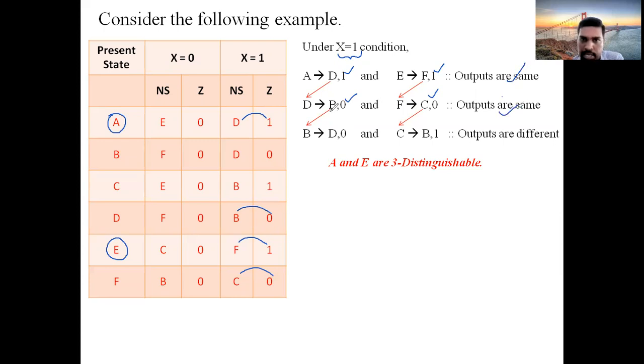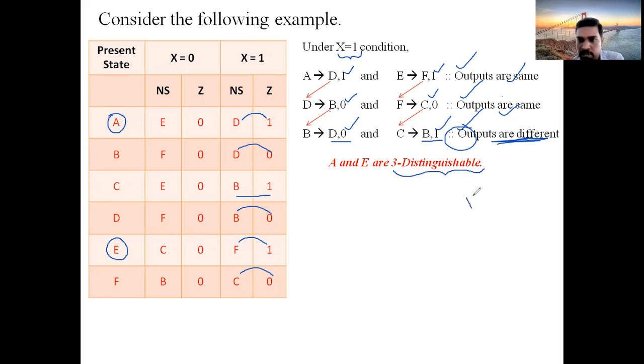Next, same process. Drag the B here, drag C here. Again, for B, D comma 0, so write D comma 0. And what about C? B comma 1. When you observe here, at this particular point, we got different outputs. Very important. This is the first comparison, this is the second comparison, this is the third comparison. So at the third comparison, we got different outputs. That's why it is called a three-distinguishable sequence.